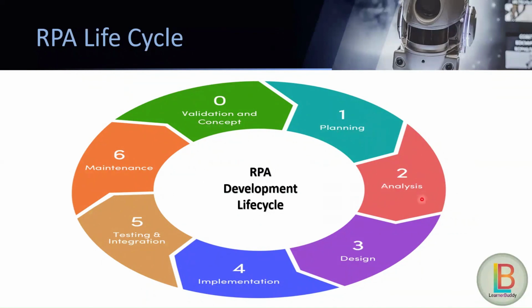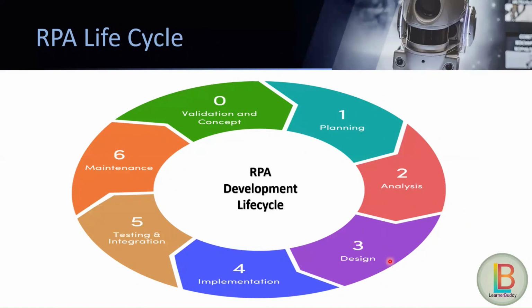In the second stage, we will analyze what should be done where, and this analysis will be done by the developers, by the BA, and by the solution architect, obviously. Step 3 is design. Design will be done by the solution architect, so that the best possible design is made for the RPA development.